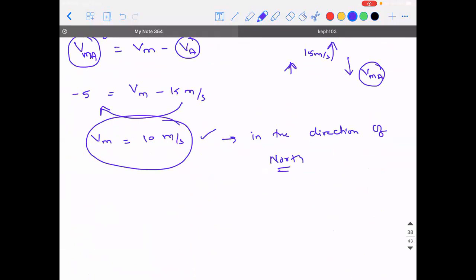Sir, I don't get it. Why is it minus 5? Because the velocity of monkey with respect to A is in the downward direction, no? Okay, sir. Downward is negative. I will call it the negative y-axis. I told you already, when you take one direction as positive, the other direction by default should be negative.